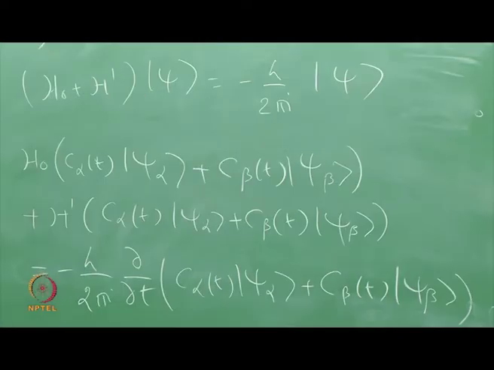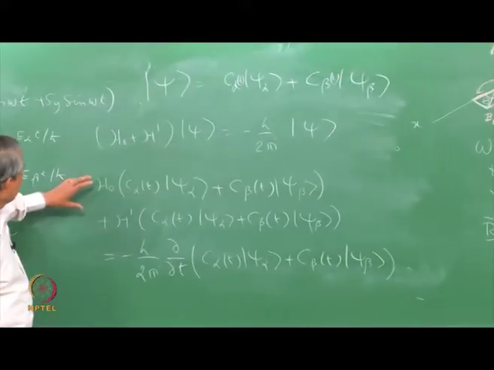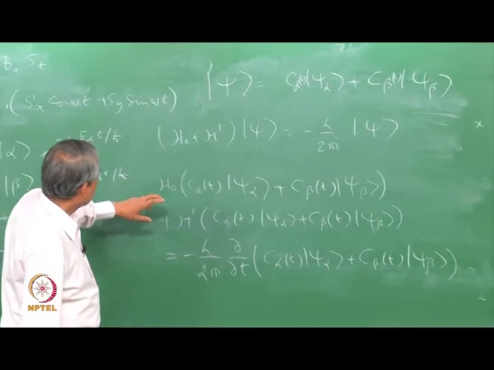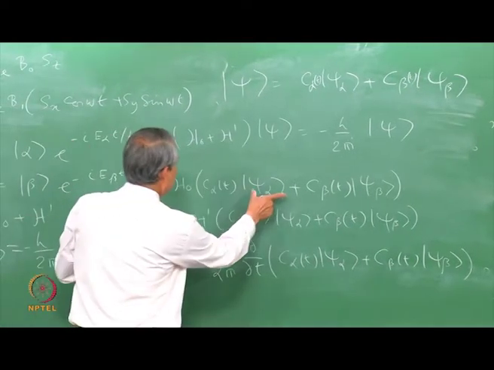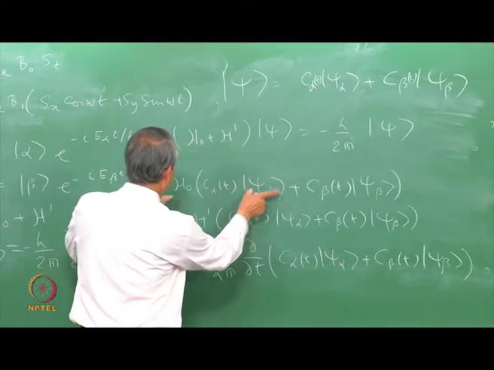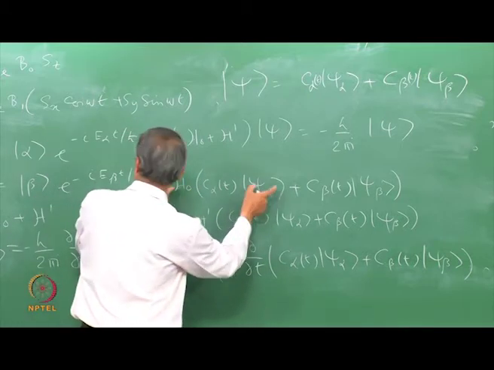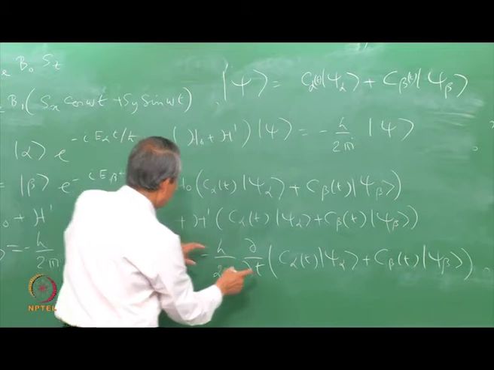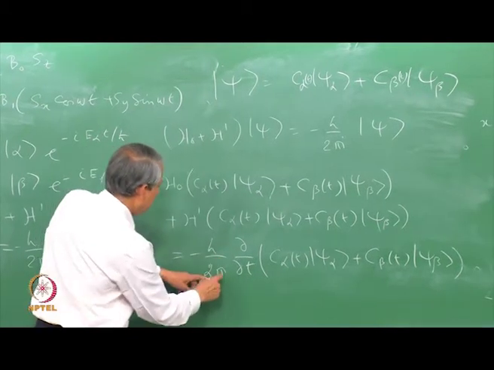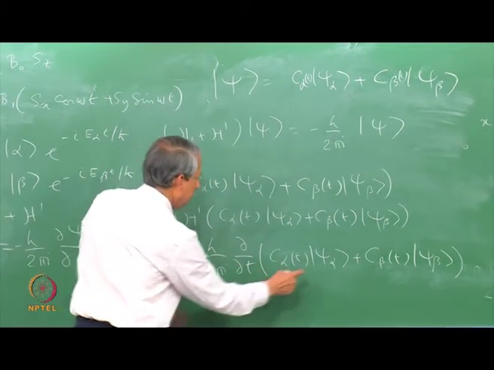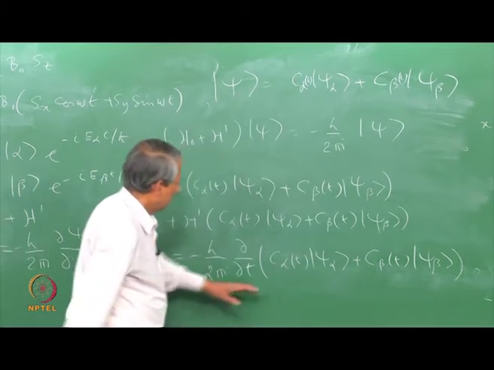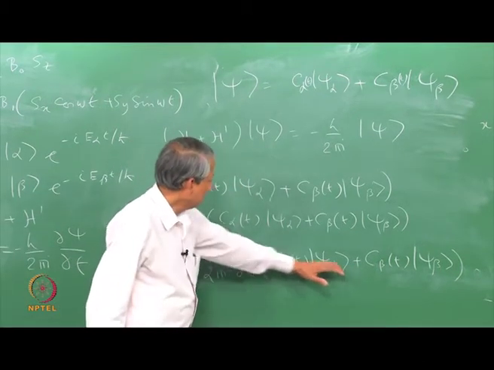Here we notice that for the unperturbed wave function psi alpha and H0, the unperturbed Hamiltonian, H0 operating on this gives h by 2 pi i del psi by del t directly. Now, this is a function of time, and the coefficient could also be a function of time.